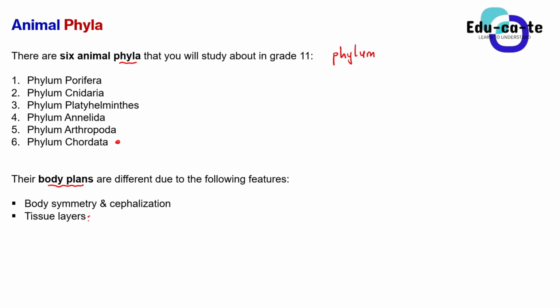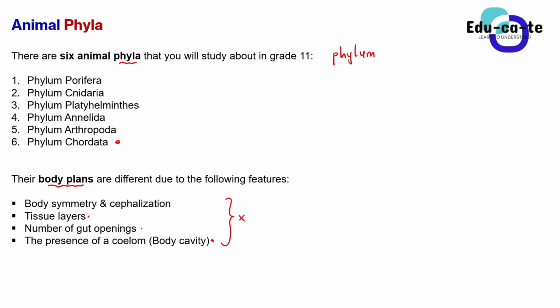Remember that if an organism has 2 tissue layers when it is still developing, it is a diploblastic one. If there are 3, it is a triploblastic one. And then we also look at the number of gut openings. Some of the animals only have a mouth, so they've got a blind gut. But some of the animals, like us humans, have a through gut because we've got the mouth as well as the anus. We've got 2 openings, okay? Then the last characteristic that we're going to look at is the presence of a coelom. Remember that we already discussed that the coelom, or the body cavity, has a certain function in animals.